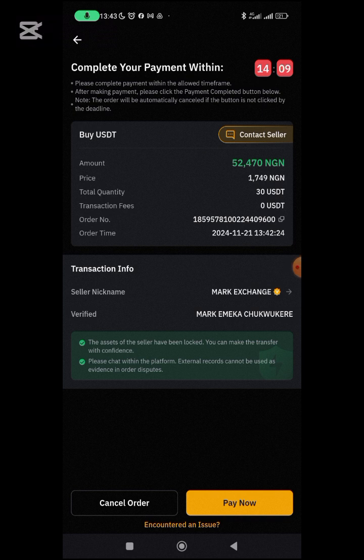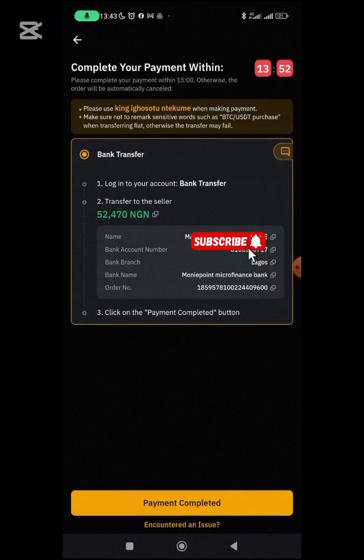Once you click on pay now, emphasis, once you click on pay now, note that you must pay within the stipulated time. Very important. Don't click on pay now and then the time is almost running out. No, you must click pay within the stipulated time. So I'm clicking on pay now here.